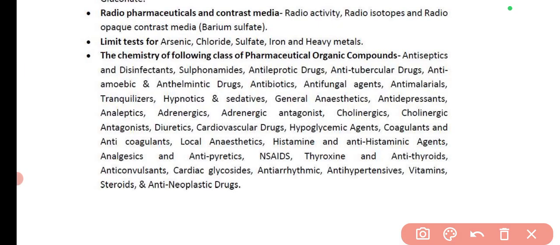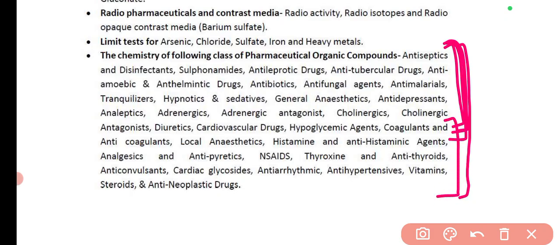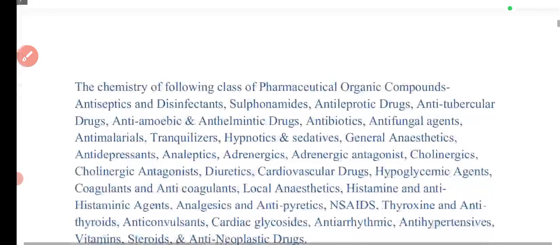Now in this video we are going to cover the last topic, that is the chemistry of the following classes of pharmaceutical organic compounds. There are many subtopics under this, and it is a very broad and lengthy topic, so I have split this part into two parts. Half of the subtopics I will cover here, and the remaining topics, basically the IUPAC names and other things, will be covered in the next video, which will come after this video. So let's start with the topic.